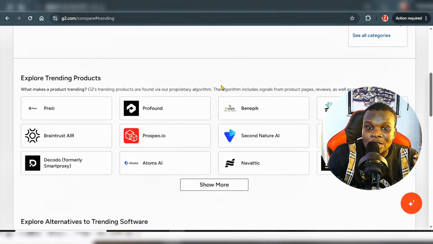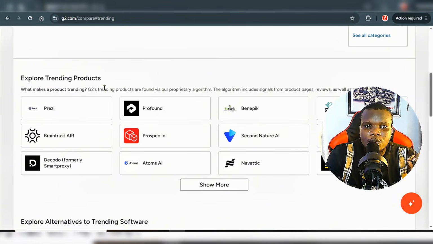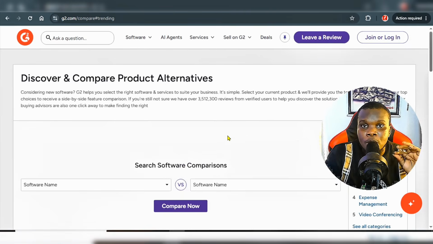All right, if your application is monetized with AdMob, there will still be AdMob ads on your application. All right, so these are the trending products right now. Go ahead and check it out for yourself and list your product on this platform.